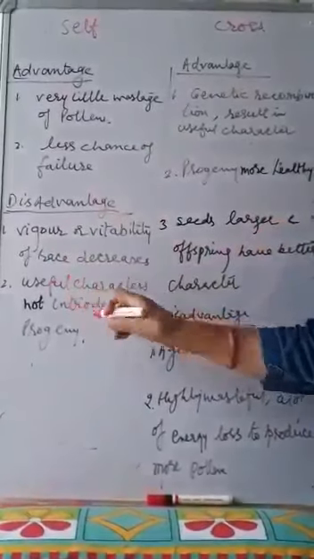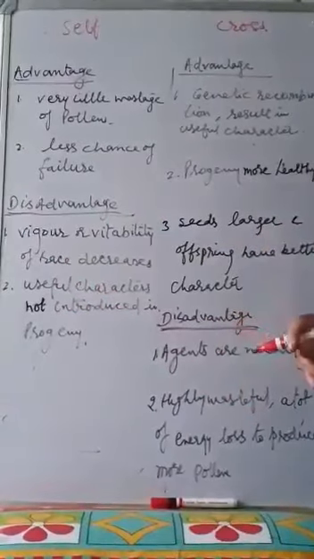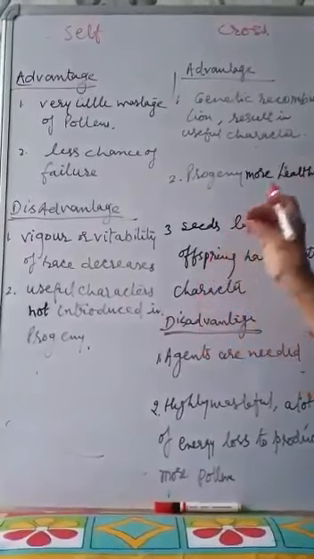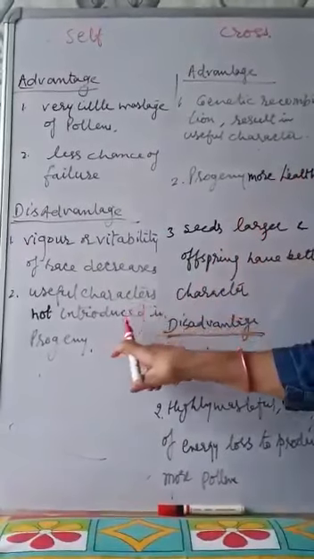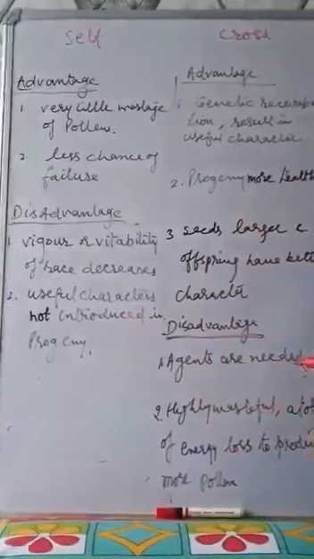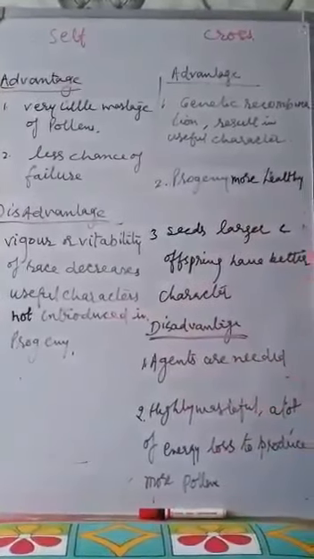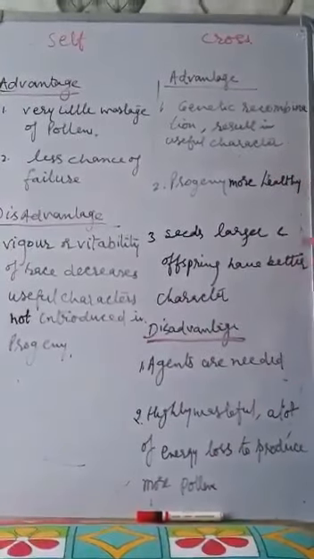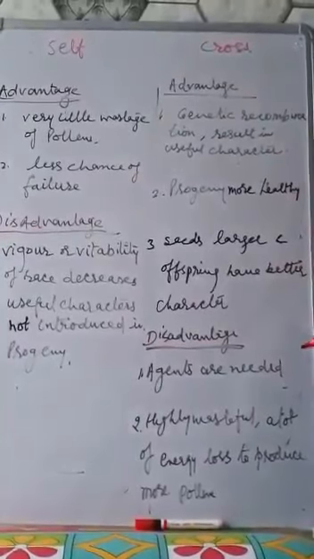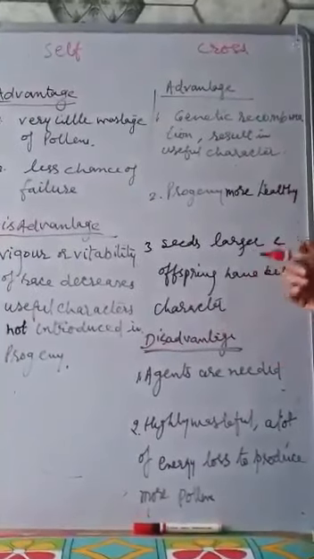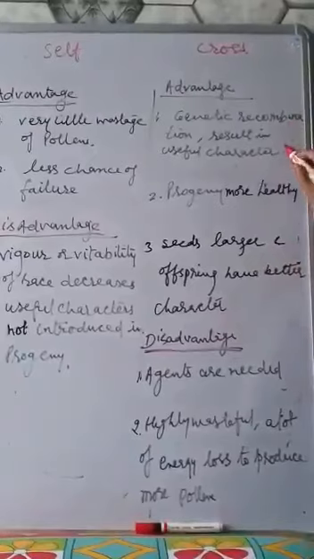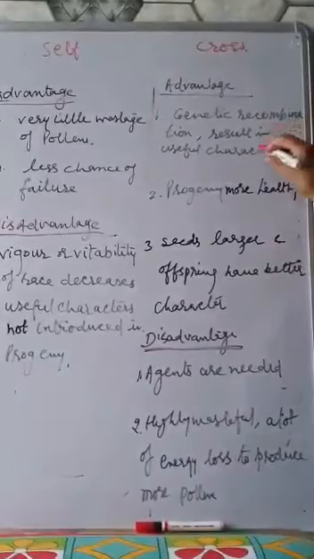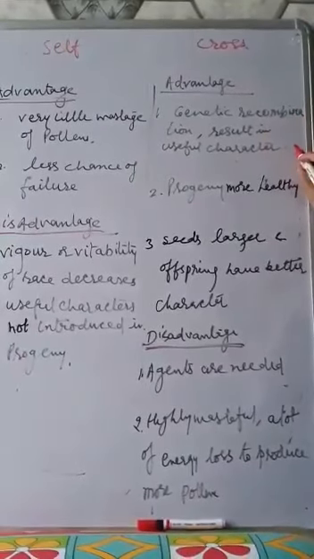Second, the useful character is not introduced into the progeny because no other pollen grains are involved. Advantage of cross pollination: genetic recombination. The pollen grain of one flower is transferred to another flower, so there is genetic recombination. So the useful characters can be introduced in the plant.